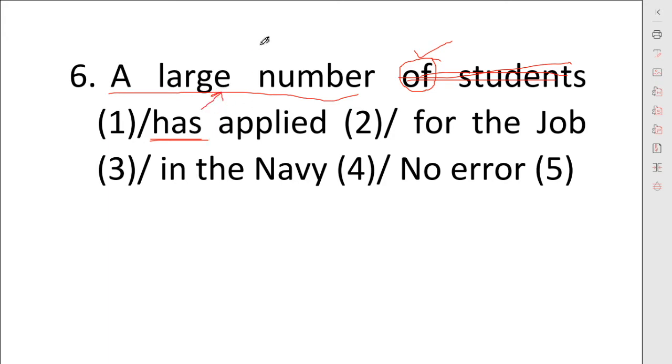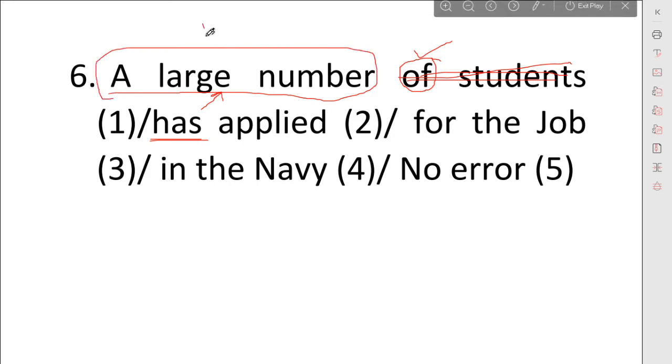A large number is a plural form. This is plural. So according to this we will change it to "have". We will not use "a large number has". Instead we will use "a large number have applied for the job". So here we will have "have", not "has".